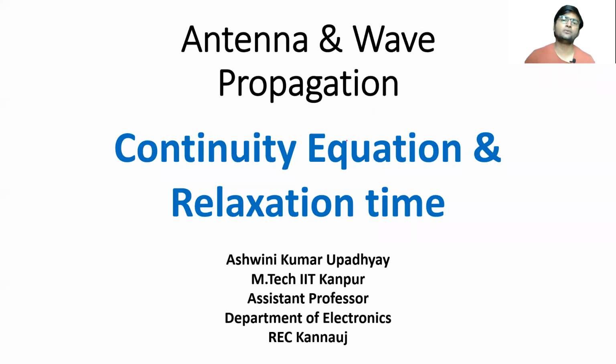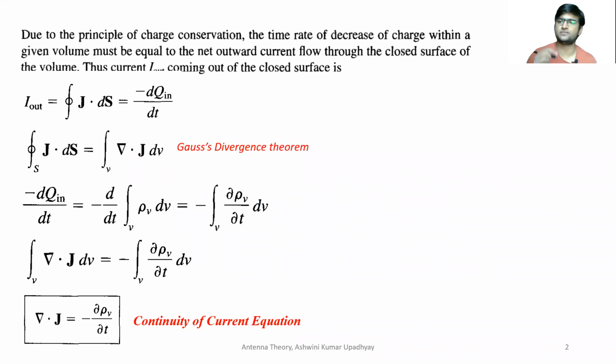So in this lecture, we are going to study the continuity equation and relaxation time. This topic is basically related to current, current density, charge and charge density. If the charge or charge density inside a volume is decreasing or changing, how is it going to affect the current or current density coming out of or going into that particular volume? So this continuity equation is going to relate these two quantities, which are current and charge, right?